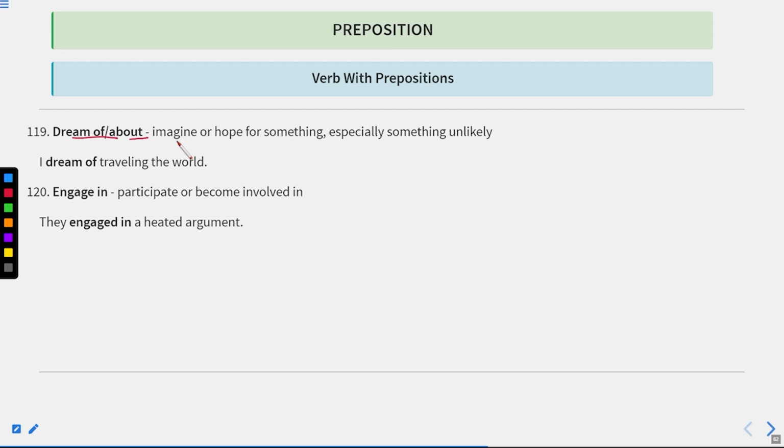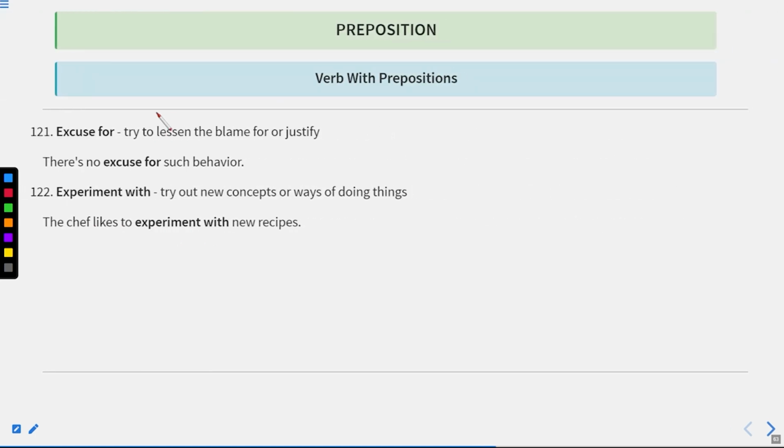Okay. Now let us move to the next one. Dream of or about means imagine or hope for something, especially something unlikely. I dream of traveling the world. Engage in means participate or become involved in. They engaged in a heated argument.